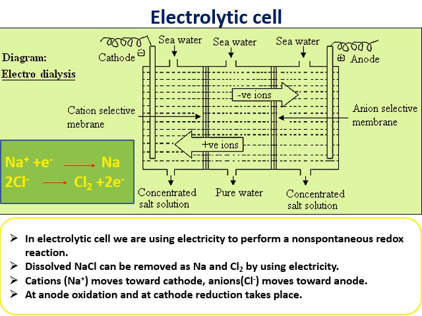I want to convert salt water into pure water. Salt water means it contains, for example, table salt. If water contains table salt, it contains sodium ion, Na+ ion, and Cl- ions. Na+ ion is a cation. Why? Because it has a positive charge, and Cl- ion is a negative ion, the chloride ion. So I want to remove Na+ ions and Cl- ions from the salt water. When I remove them, it converts into pure water.